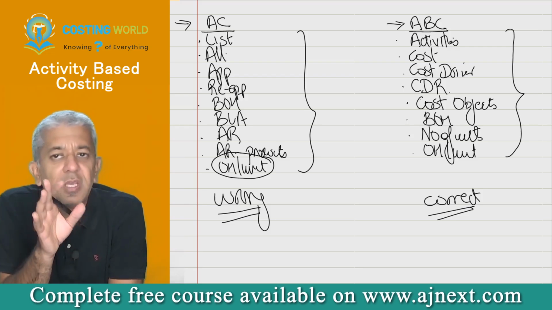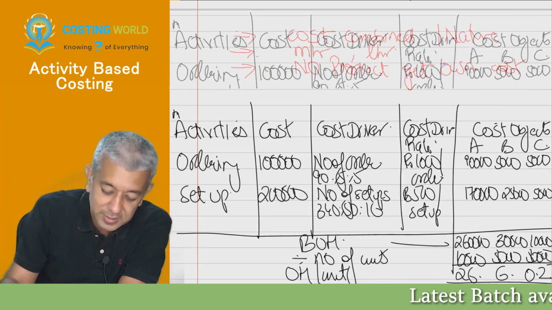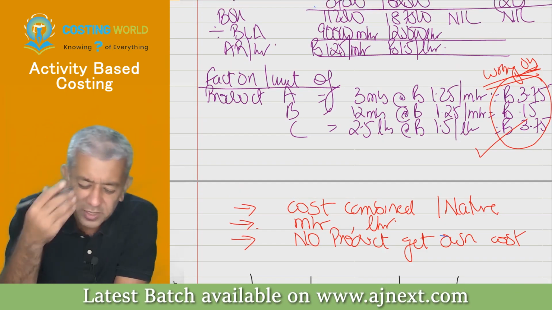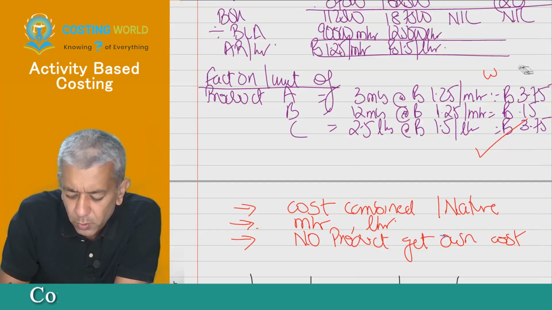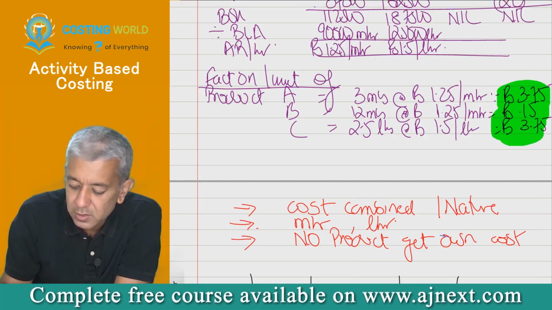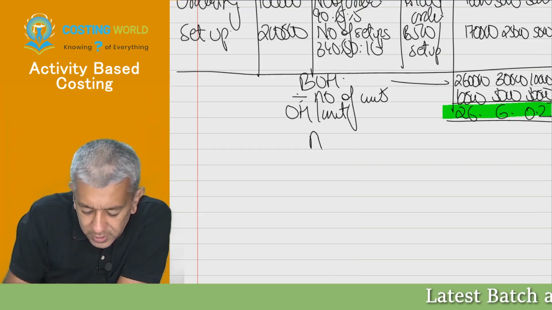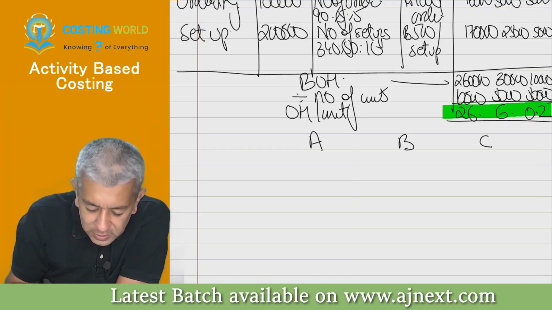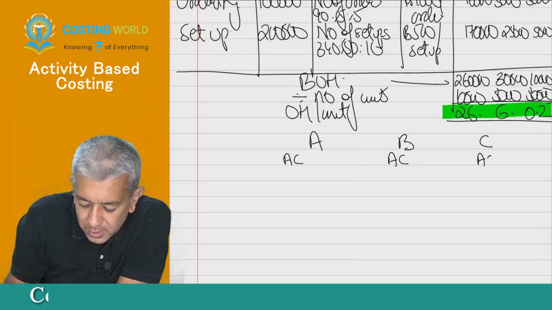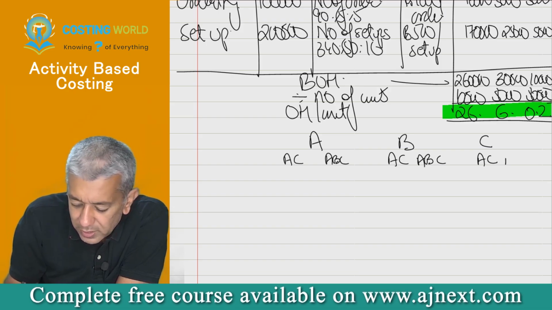Whatever we are commenting on, our comments were the only thing that was pending yesterday. Now yesterday when I was doing this particular question, which we made just with any numbers we wrote down, under absorption costing we got these overheads, and under activity based costing we got these overheads. I'll write it down. Product A, product B, product C, under absorption costing and under activity based costing. These were the two techniques that were there.